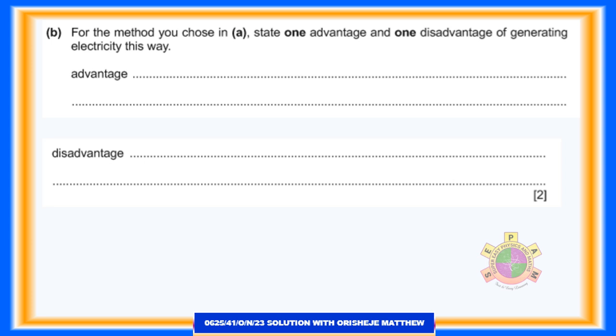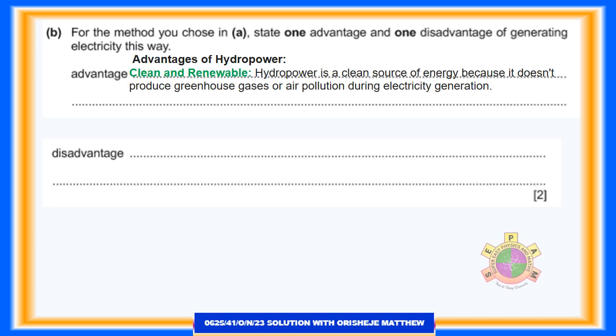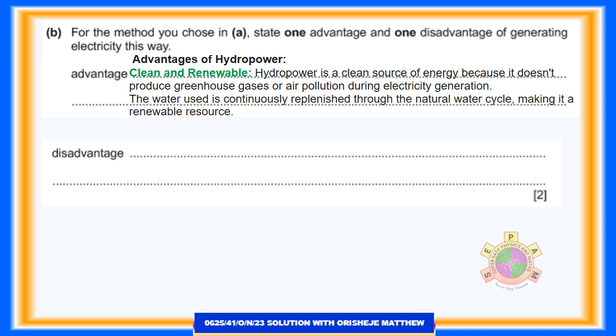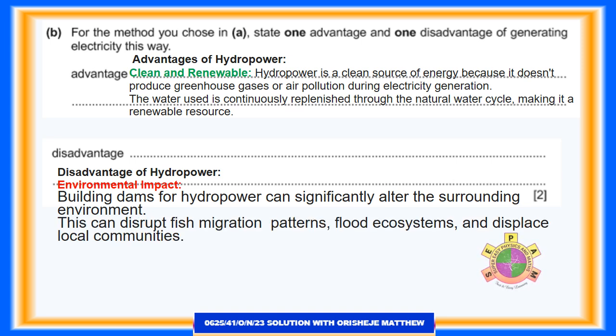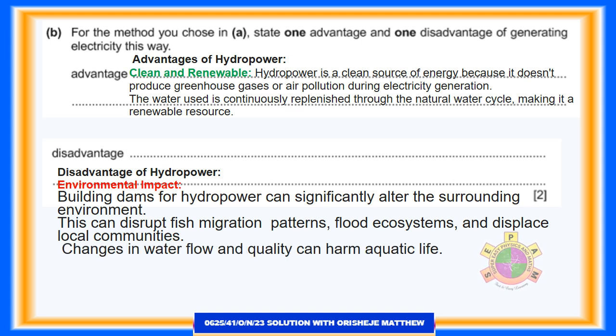For 2 marks. Advantages of hydropower. Clean and renewable. Hydropower is a clean source of energy because it doesn't produce greenhouse gases or air pollution during electricity generation. The water used is continuously replenished through the natural water cycle, making it a renewable resource. Disadvantage of hydropower. Environmental impact. Building dams for hydropower can significantly alter the surrounding environment. This can disrupt fish migration patterns, flood ecosystems, and displace local communities. Changes in water flow and quality can harm aquatic life.